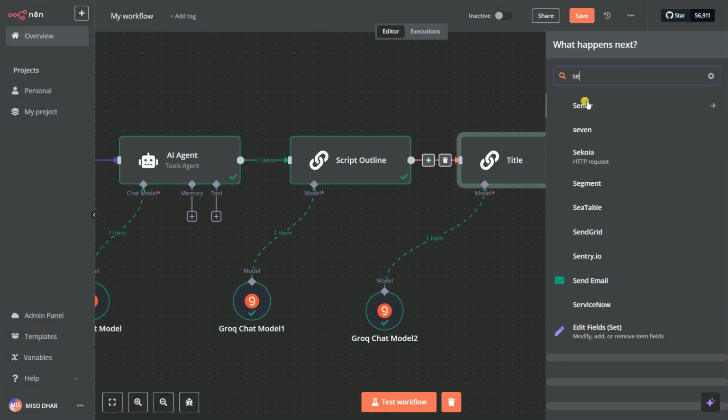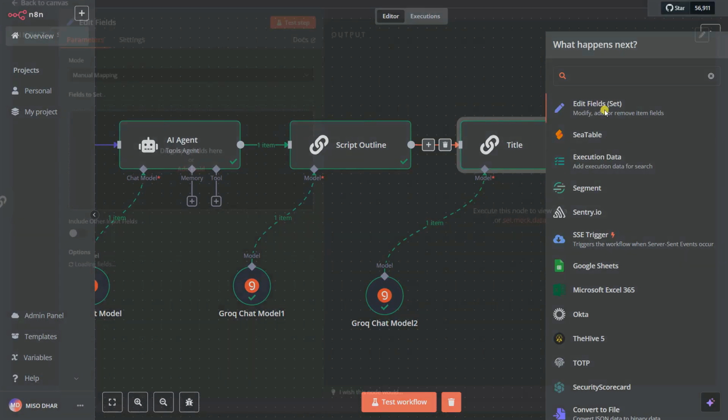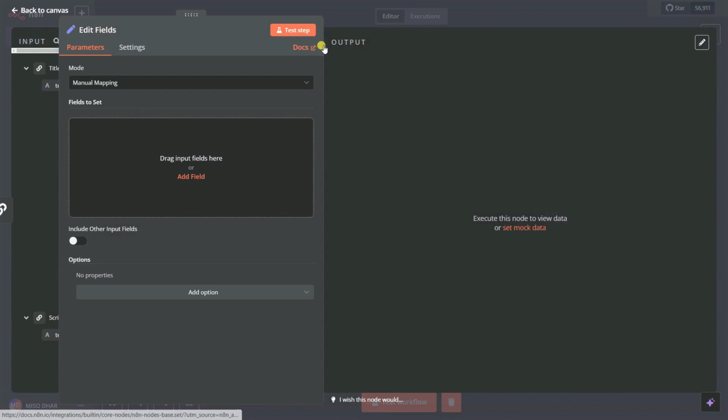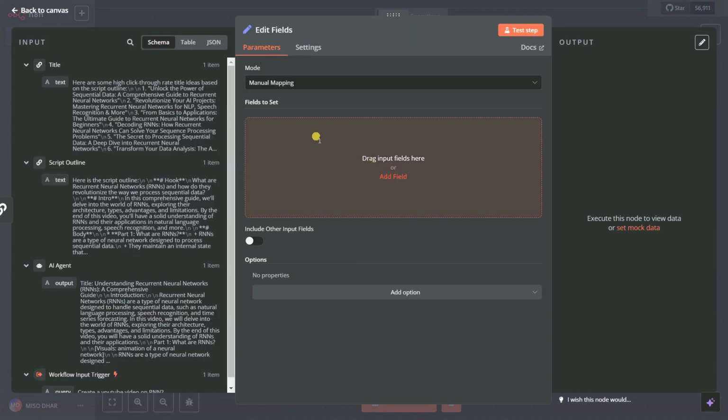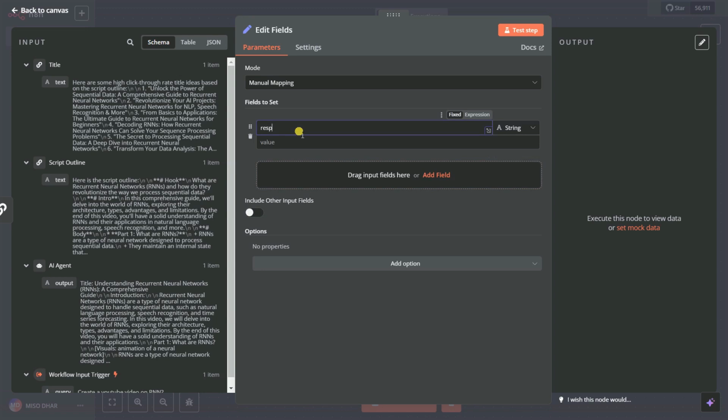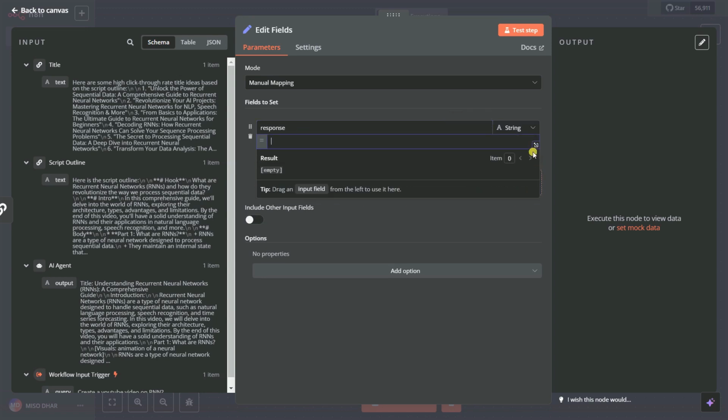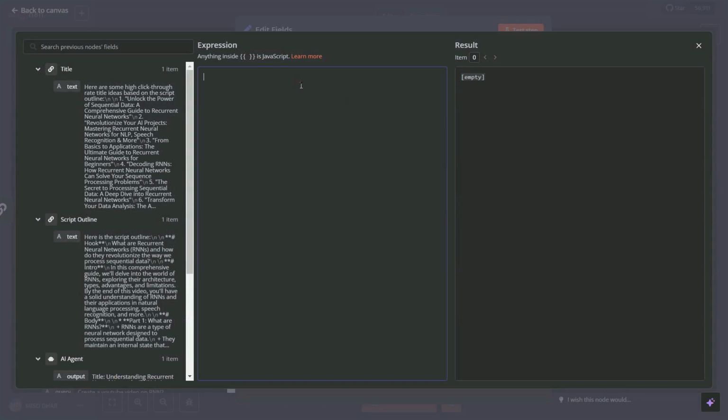Okay, let's say set. So you can add here edit fields to set, and then you can add manual mapping, and you can give it response here. So you can add your field, we can give it response, and then you can add the expression here, and you can go on here, and then let's say possible title. So we can give it your possible title. Let's say that's our possible title.